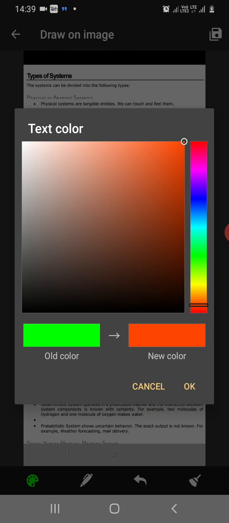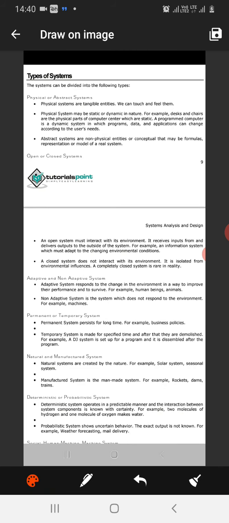In the physical system, it is physically present, meaning we can touch or feel it, and it can be static or dynamic in nature. You know all about static and dynamic. Static varies according to the states. Dynamic is fixed.